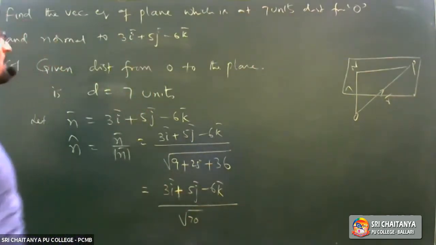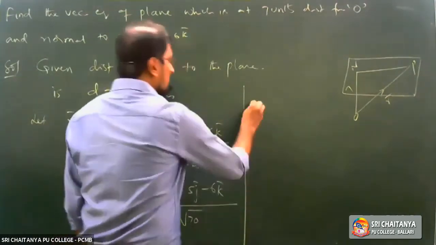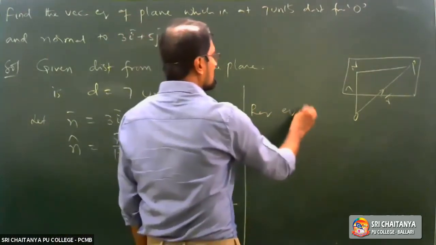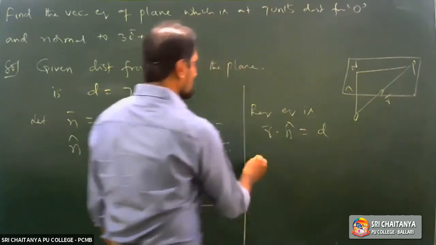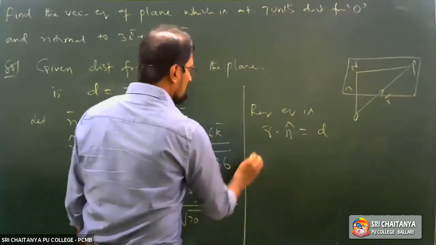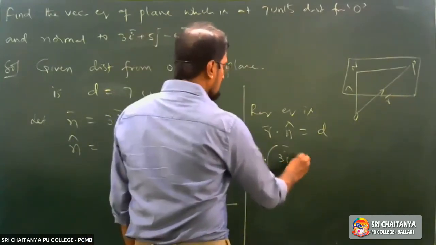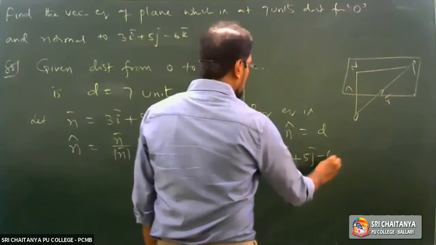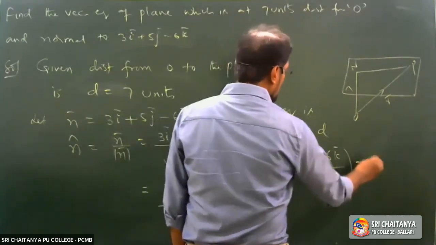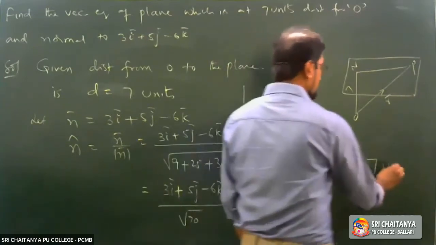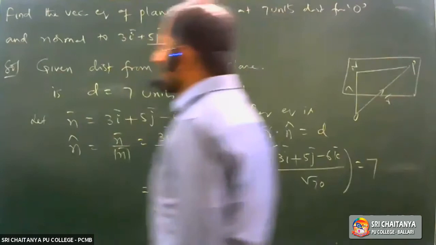Now, what is the required equation? The required equation is R bar dot n cap equals D. You just keep R bar as it is, dot n cap, which is 3i plus 5j minus 6k upon root 70, equals 7 units. This is the answer. I am going to repeat this once again.